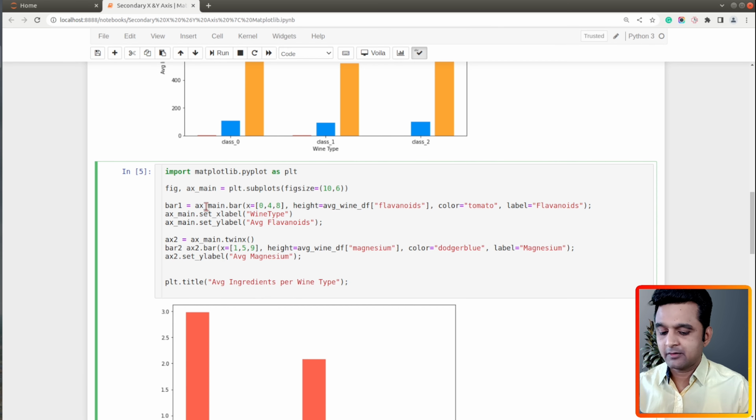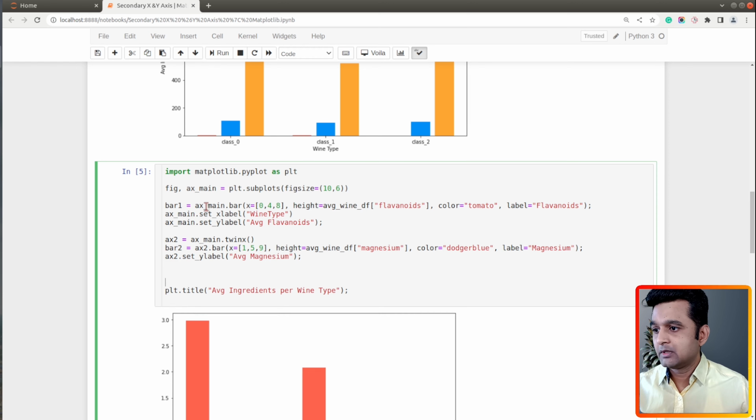This will be bar 2, and let's introduce a legend as well. So for location we'll use best, and now we need to give the handles parameter, which will be a list of bars that we created, bar 1 and bar 2. So let me execute this one and show you the result.